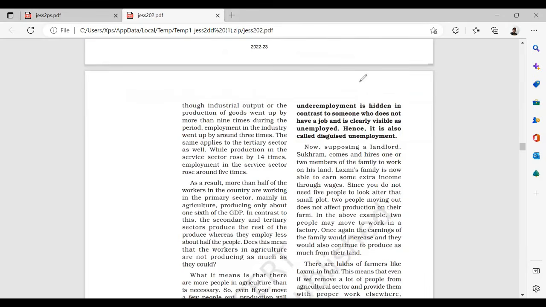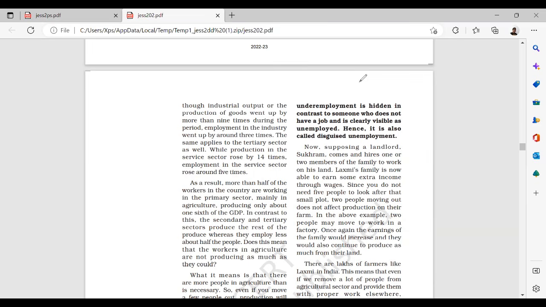Even though industrial output, or the production of goods, went up by more than 9 times during the period, employment in industry went up almost 3 times. The same applies to the tertiary sector as well. While production in the service sector rose by 14 times, employment in the service sector rose by 5 times. This is in general terms, which I've already explained. The employment scope in agriculture and manufacturing is very, very high. But how best you will use the technology is always a question mark.